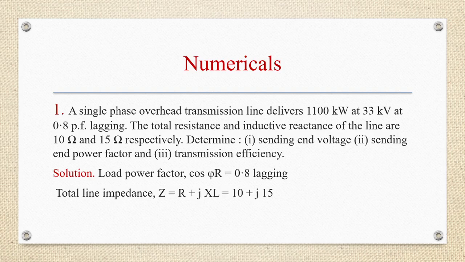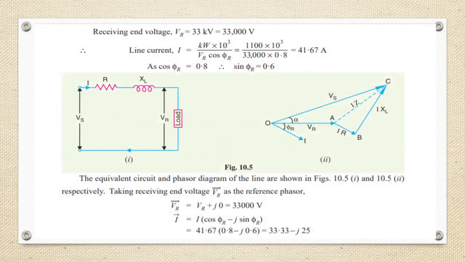Okay, students. So let us first see the solution of this numerical. Single phase overhead transmission line is delivering 1100 kilowatt at 33 kV at 0.8 power factor lagging. Total resistance and inductive reactance of line are 10 ohms and 15 ohms respectively. Determine sending end voltage, sending end power factor and transmission efficiency. So cos phi r is given as 0.8 lagging. Line impedance Z is equal to R plus jXL. R is given as 10 and XL is given as 15. So 10 plus j15 is your value of Z.